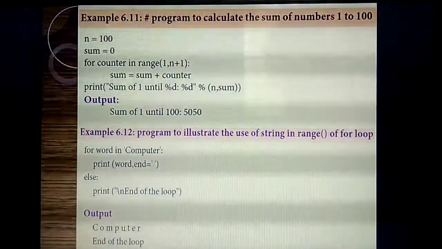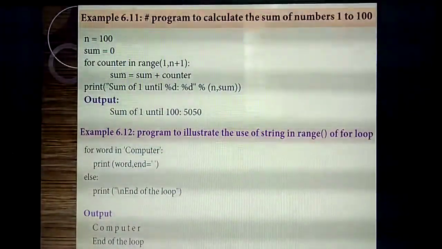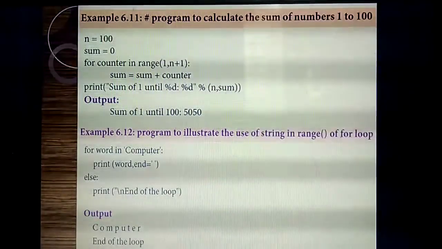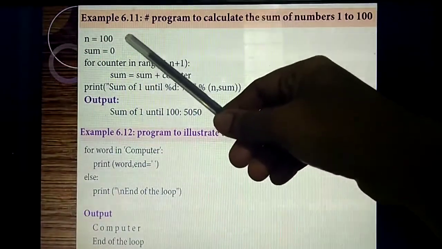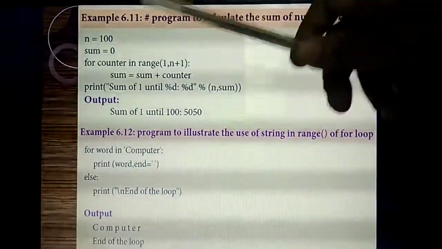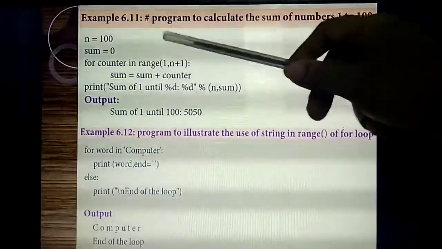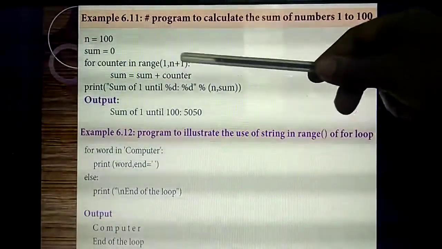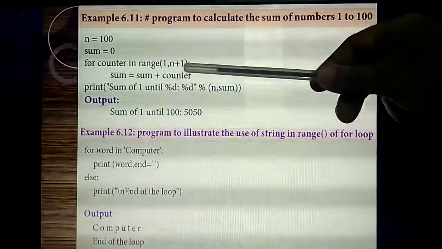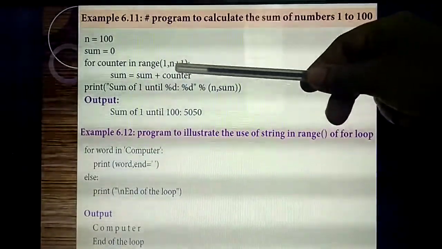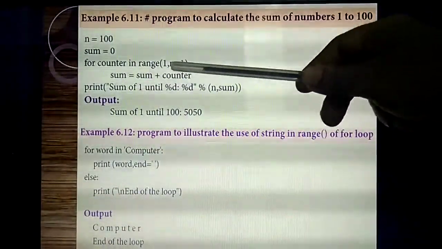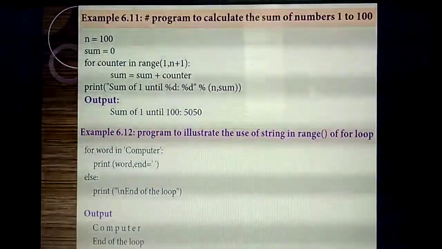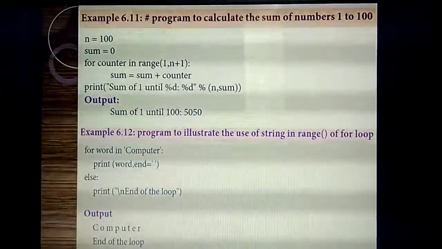Understand? So, once again I am explaining. First, we are going to add the first 100 natural numbers. For that, the initial value I am giving, that means 100 times. For the initial value of sum, you are assigning 0. So, inside for loop, we are giving which function? Range function, 2 values. What are the starting value and ending value? 1, n plus 1. So, what's the value of n first? 1 plus 1, 2, 2 plus 1, 3. Likewise, you have given. Next, you are going to add the values using the formula sum equal to sum plus